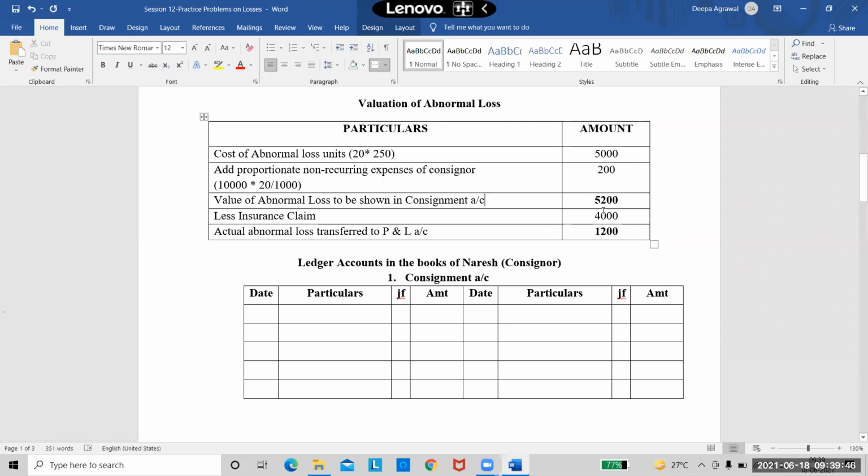Then from this 5,200, he is telling me that the insurance company is giving me a claim of 4,000. So I'm deducting that claim, and this remaining 1,200 is my actual abnormal loss, which I'm going to transfer to my P&L account. I will show you how we'll do that. We just need to put the calculations here, right? So my valuation of abnormal loss is done.